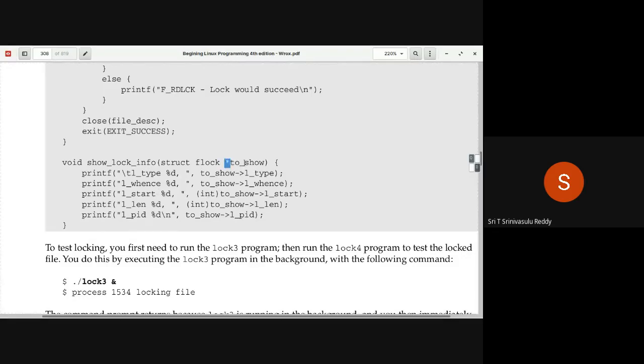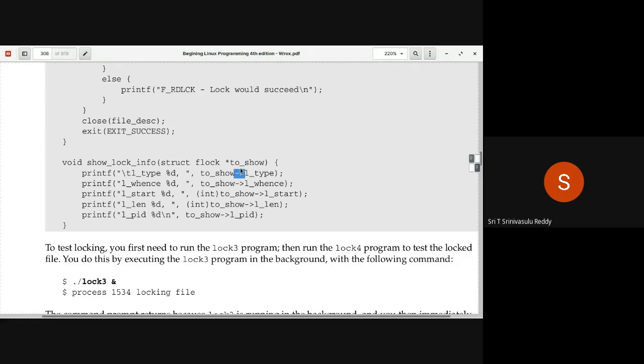Because this is a pointer to the structure, you have to use the pointer notation to access the fields. So printf a tab followed by l_type %d comma what. So this is the variable of the structure. Structure variable is flock. And to access the field, you use the pointer notation, hyphen greater than. Had it been a structure normally, not a pointer, then you can use dot notation. But it is a pointer. Right here, in fact, you can use it even without a pointer, it's possible.